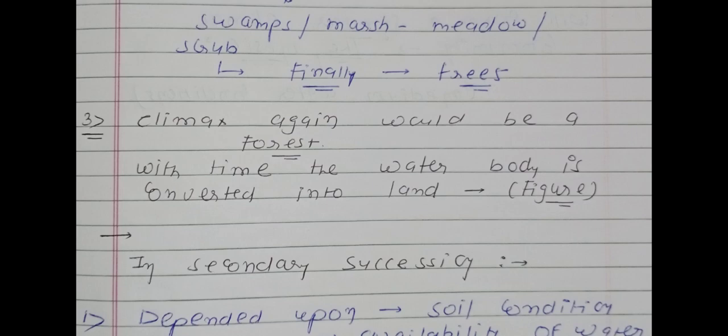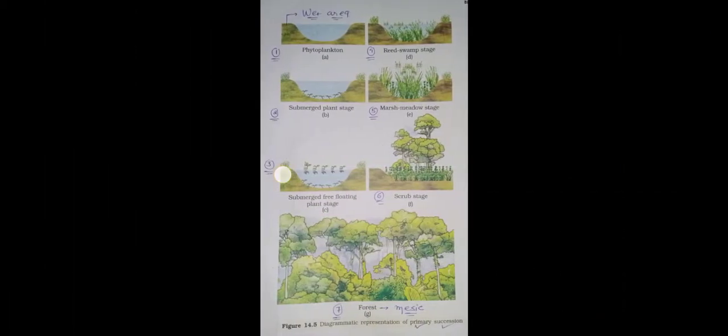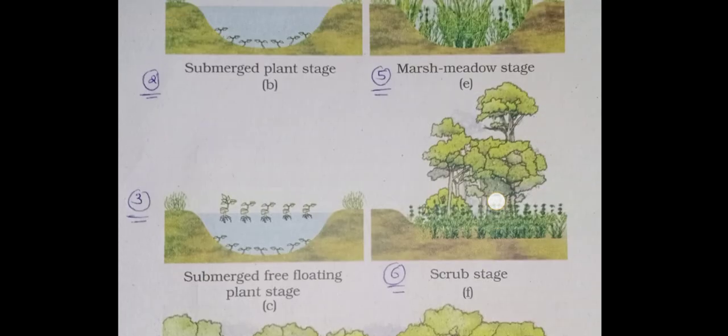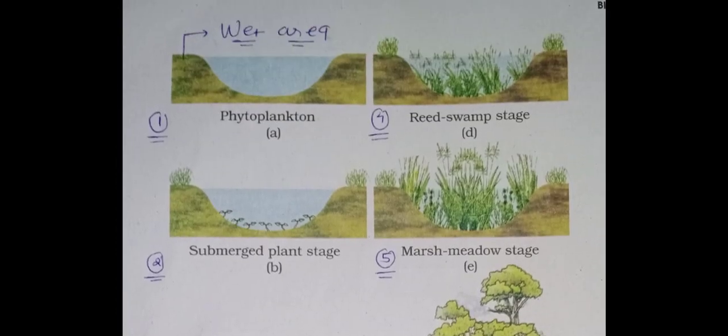With the time the water body is converted into the land. Okay, now see the diagram. So we can say that this is diagram number 14.5, diagrammatic representation of primary succession. See here, diagram A, wet area is there.